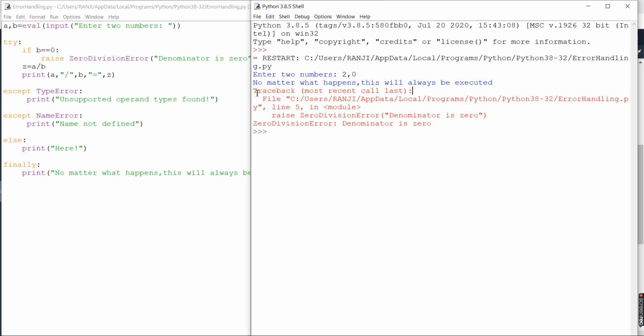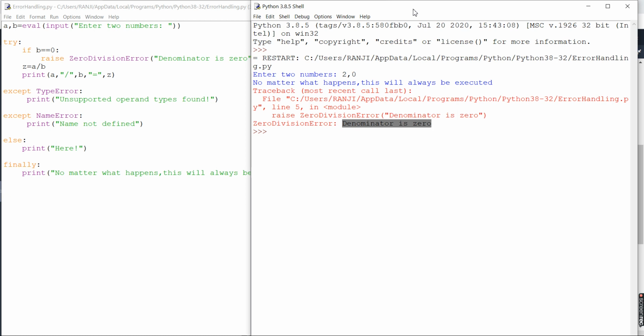Now just look into the traceback. Whatever errors you get are classified inside a traceback. You have to read the traceback from bottom to top. The bottom defines what the error is and gives a description of it. So: denominator is 0. Now why is this there?